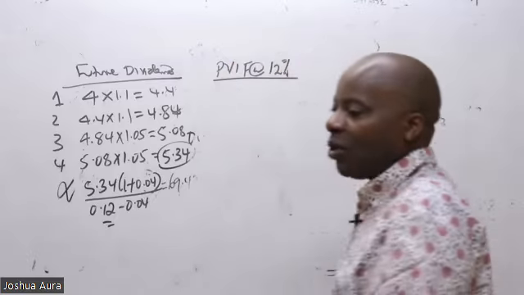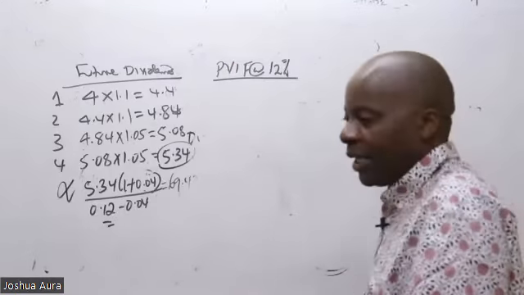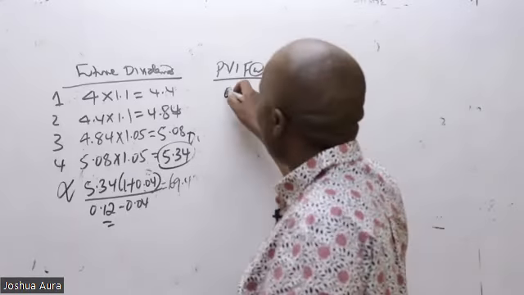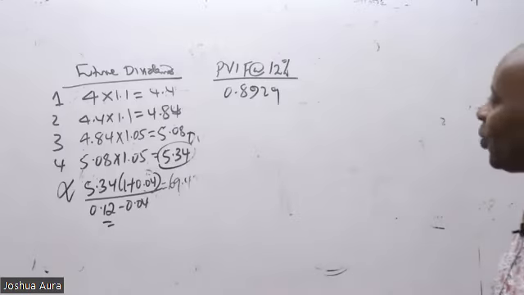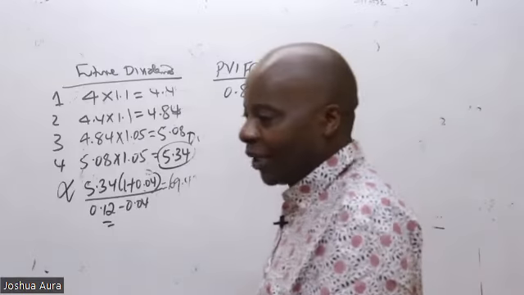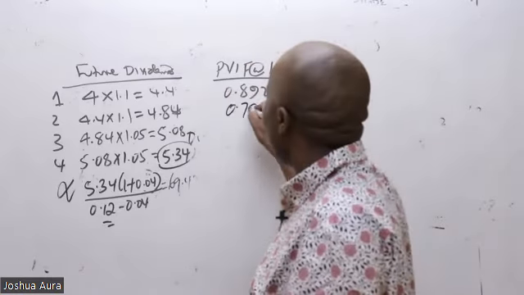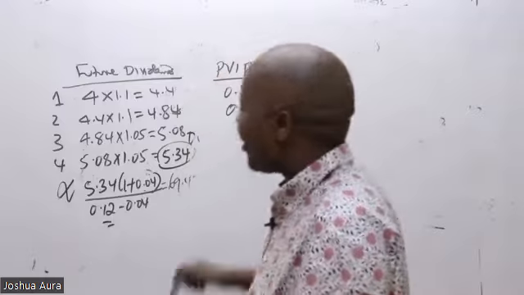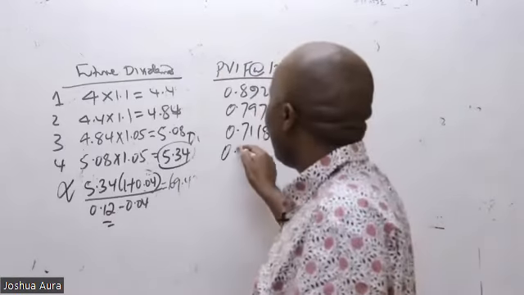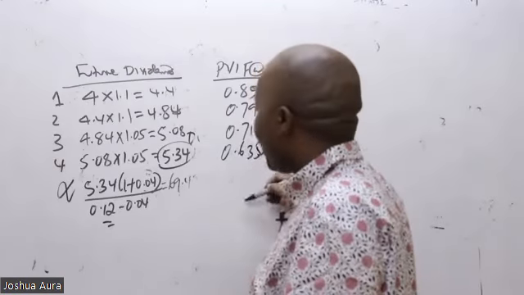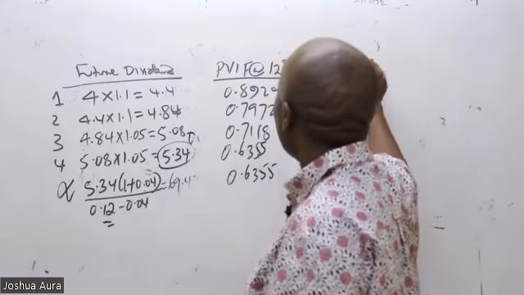So could you kindly give us these figures? End of year 1, according to Gloria, 0.8929. End of year 2, we have 79.72, Stella. We have 71.18. We have the last one, which is 63.55. So we pull this down here, 63.55. So please give me the discounted cash flows.